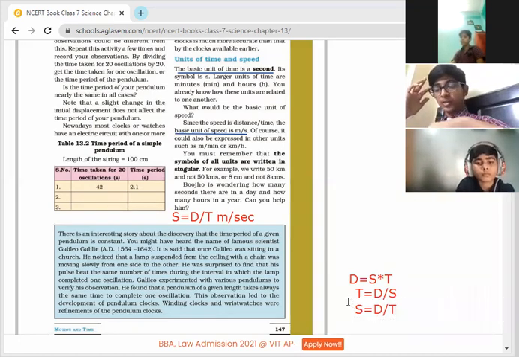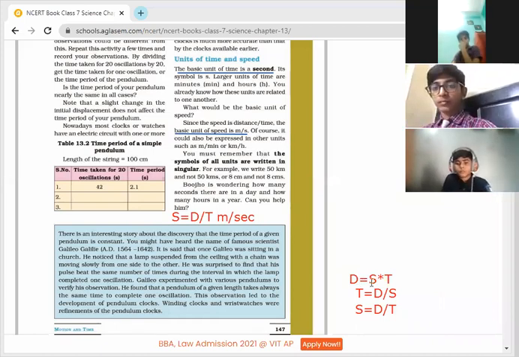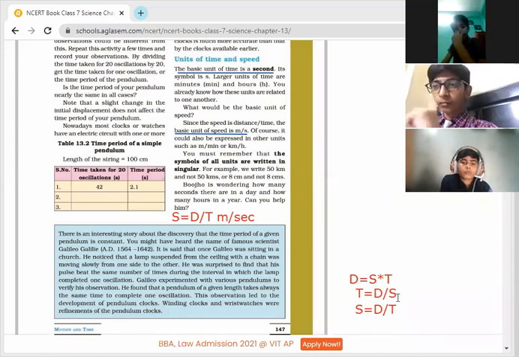So distance we can find if we have speed into time. Time we can find if distance and speed are given, and speed we can find if distance and time are given. So it's very important. And children, moreover, let me tell you one thing, we have to take care of the units also.